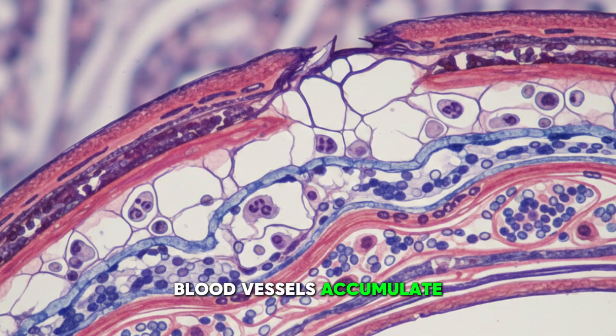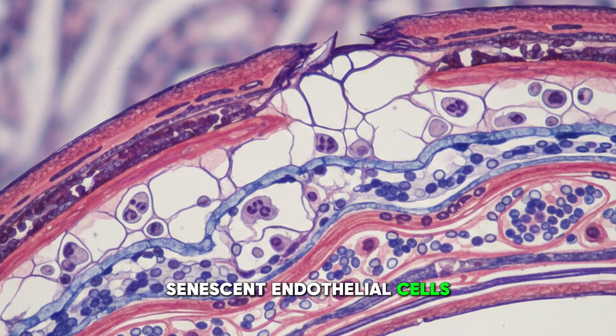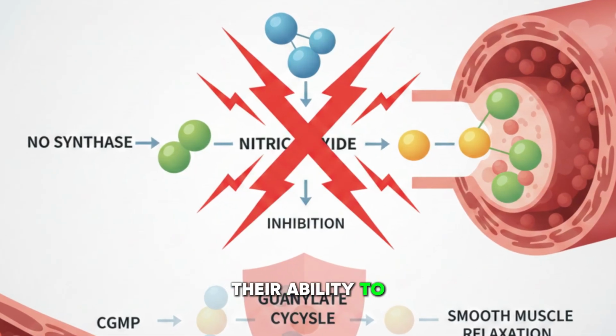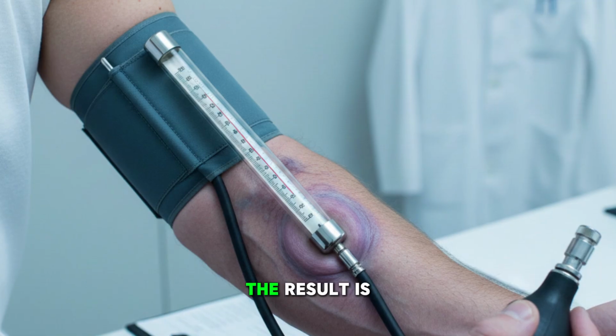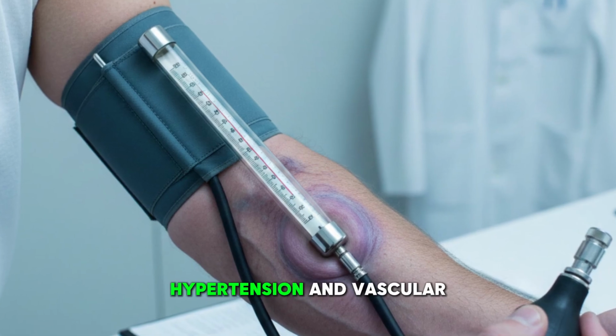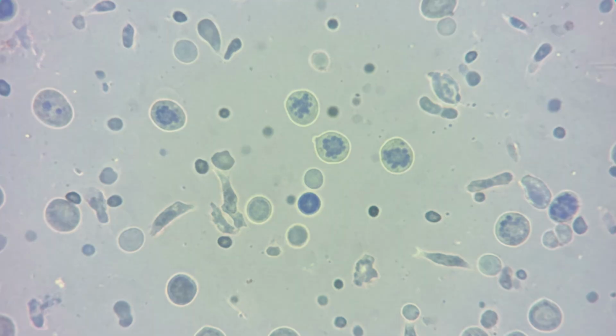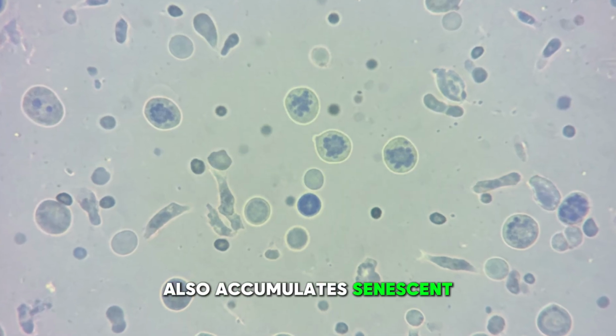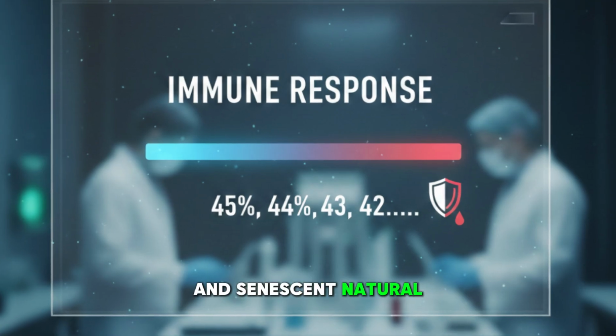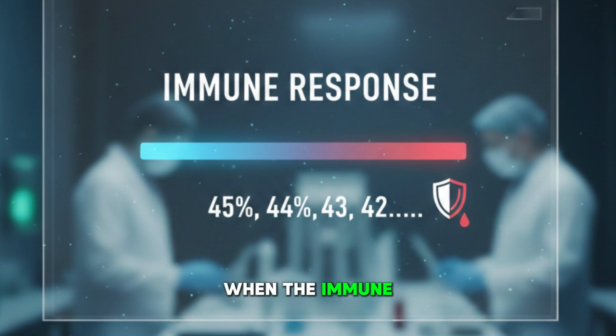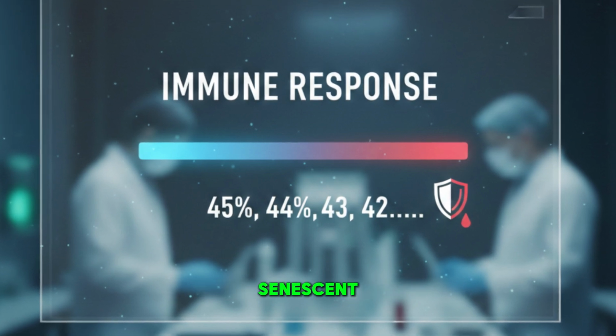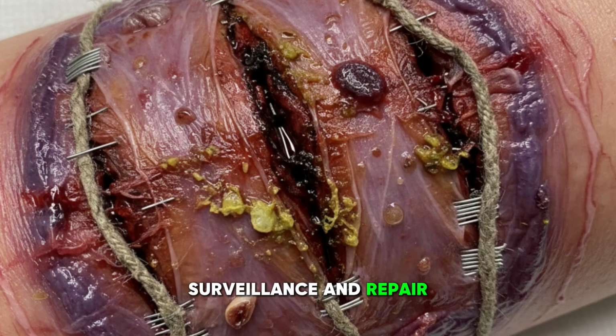Blood vessels accumulate senescent endothelial cells. These cells lose their ability to regulate nitric oxide. The result is stiffness, hypertension, and vascular disease. The immune system also accumulates senescent T cells and senescent natural killer cells. When the immune system itself becomes senescent, the body loses surveillance and repair capability.